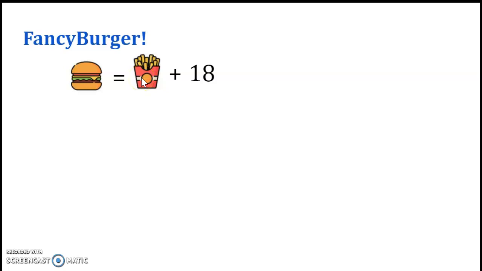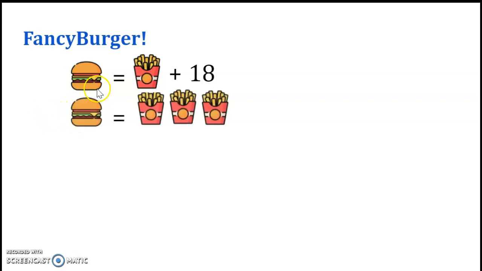This is not the same French fries as the previous one, nor is this burger same as the previous burger from the previous slide. So do not get that confused. This is a new fancy burger and fancy fries. Okay? But we also are told that fancy burger costs the same as 3 supersized French fries.